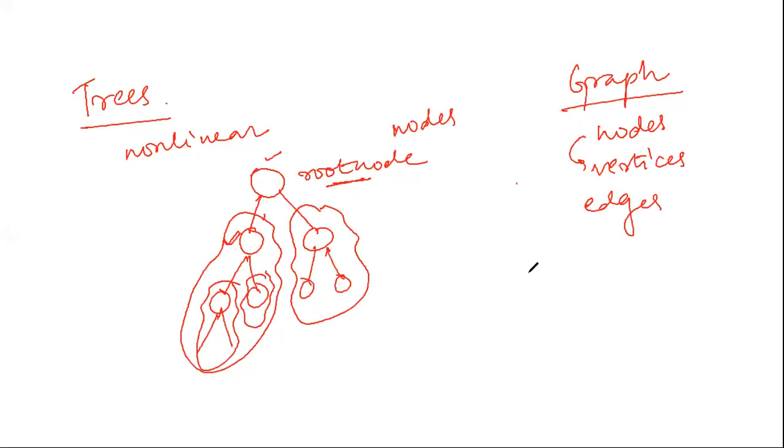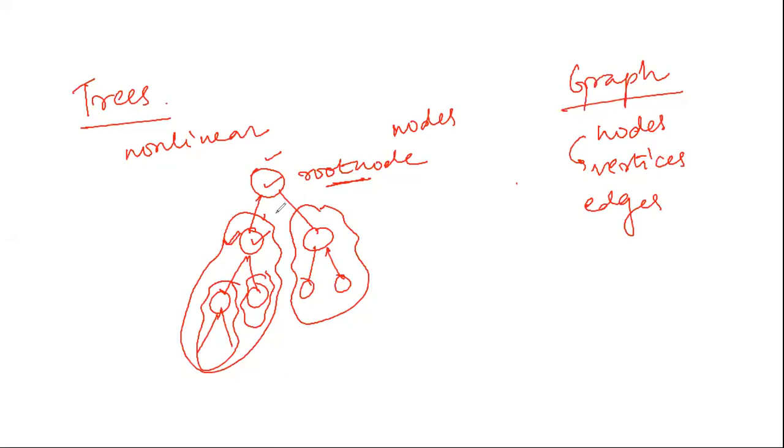Fine. So when we have a nonlinear data structure where there is a collection of vertices and there are edges that connect these vertices, that we represent as a graph. Often a graph is also seen as a generalization of the tree structure, where instead of just a parent and child relationship, we can represent any type of complex relations.